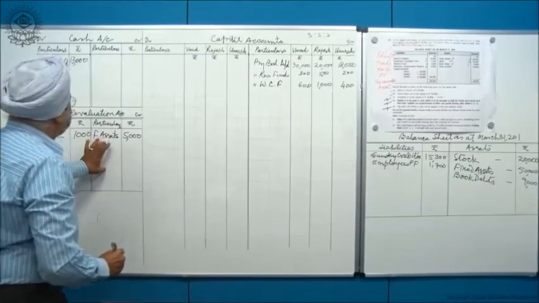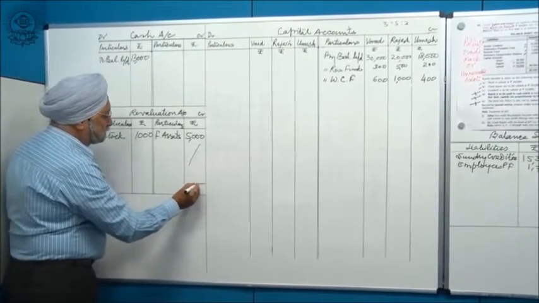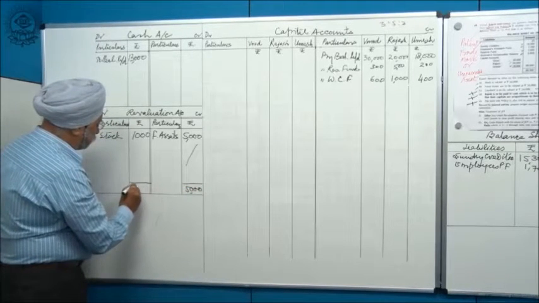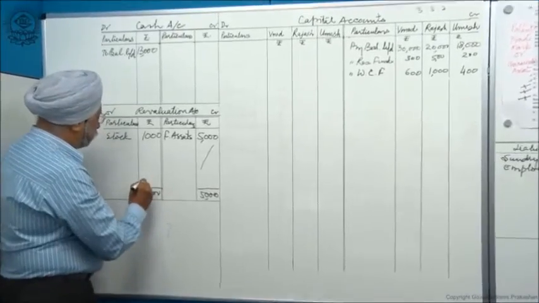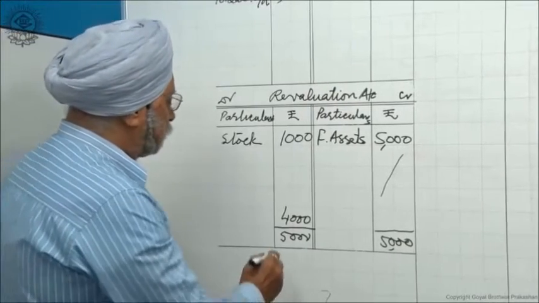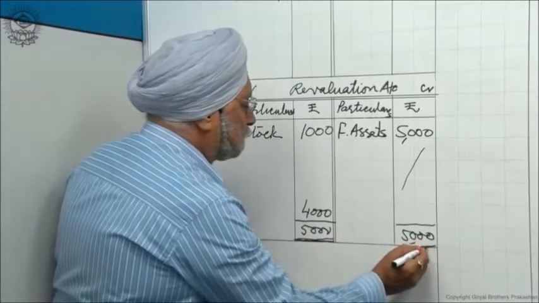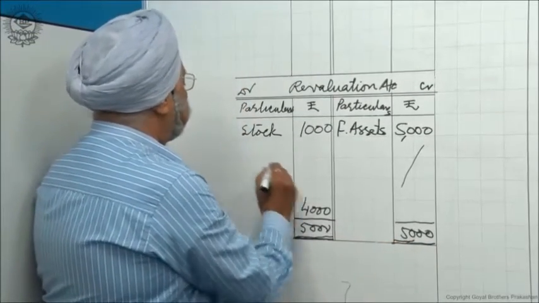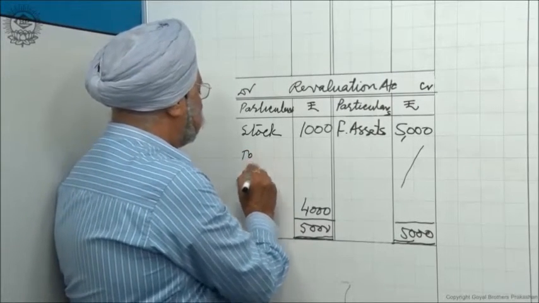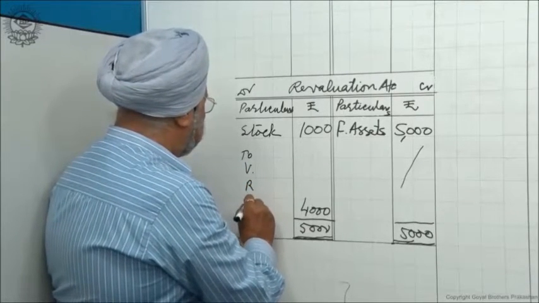So let me come to this. First of all, let me close this revaluation account. Look here, in the revaluation account, this total is 5,000. This total is also 5,000, but there is a profit of 4,000 on revaluation. This profit on revaluation will go to partners Vinod, Rajesh and Umesh.